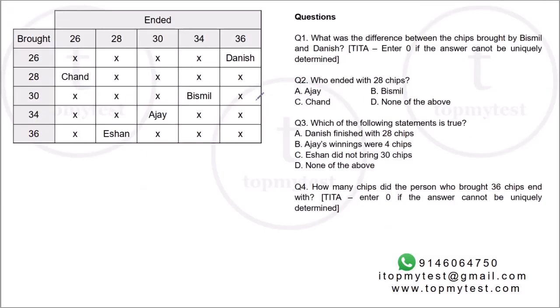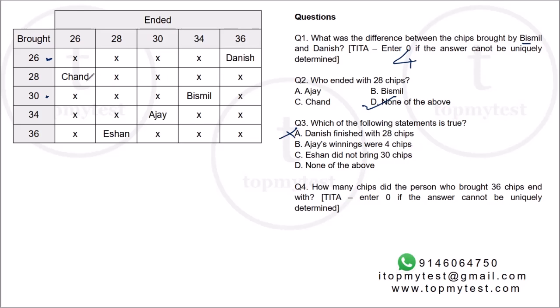Okay, I've arranged this. Let's do this. What is the difference between the chips brought by Bismil and Danish? Bismil brought 30, Danish brought 26. Difference is 4. Who ended up with 28 chips? 28 chips is Ishan. None of these. Which of the following statements is true? Danish finished with 28 chips. Danish finished with 36, so out.